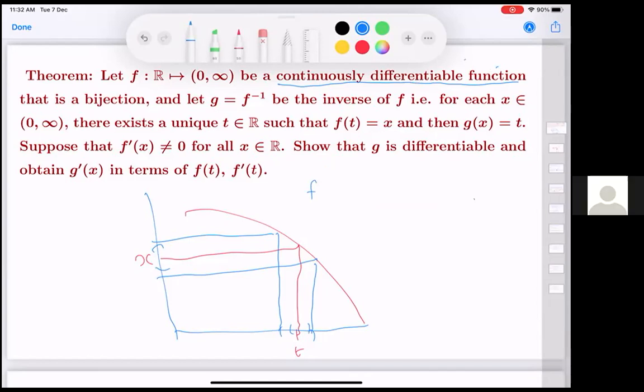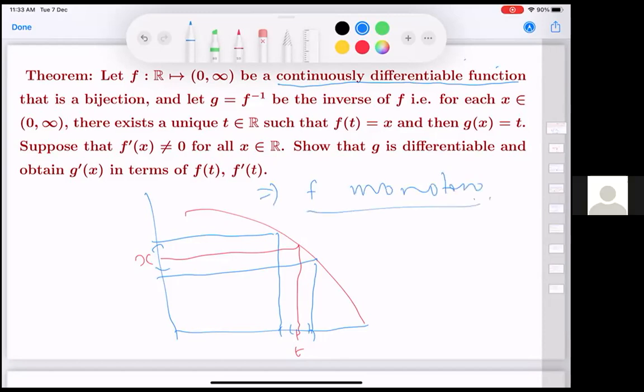But sir, without bijection, we wouldn't have an inverse, right? No. There are other conditions weaker than bijection. There is something called the inverse function theorem, which you will do in a later semester. But I thought it may be good to do simpler versions here, and that's where I got into trouble, because I didn't give the correct conditions. But well, you send me what you have written. We'll see if that works. But continuous differentiability implies f is monotone.